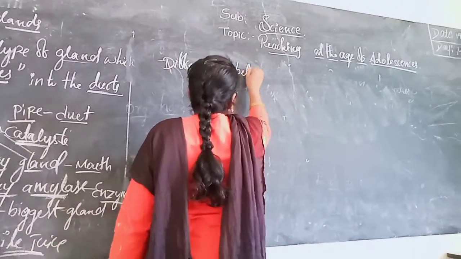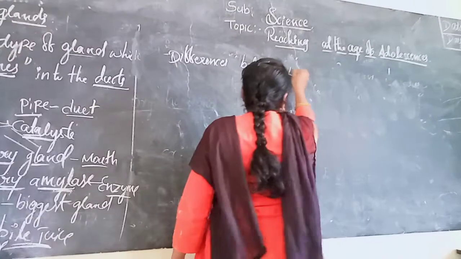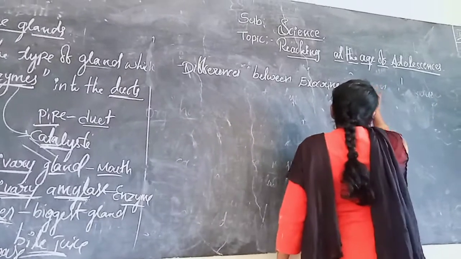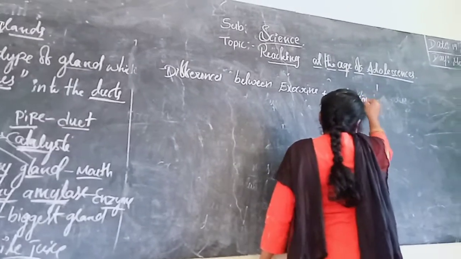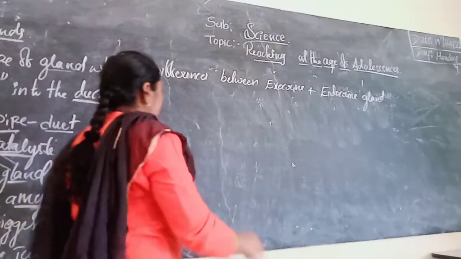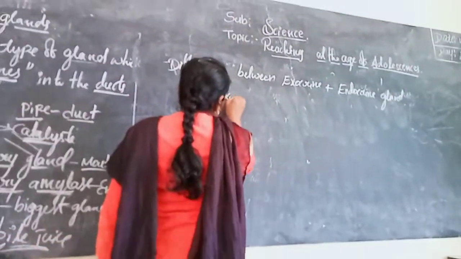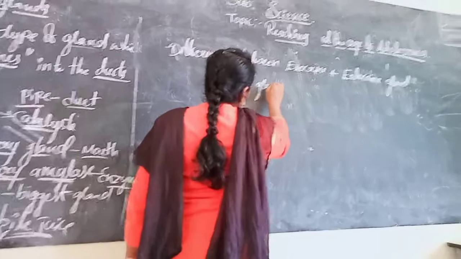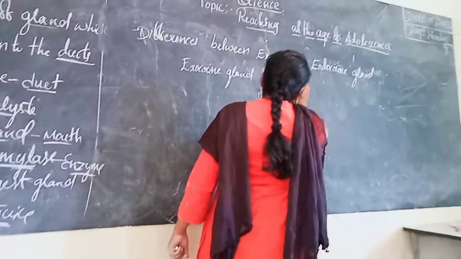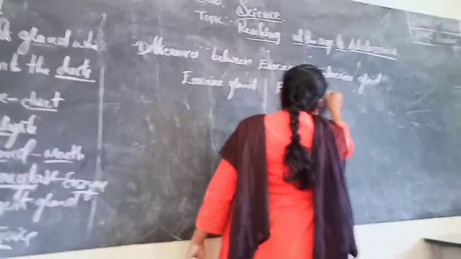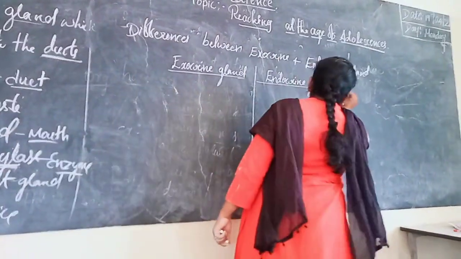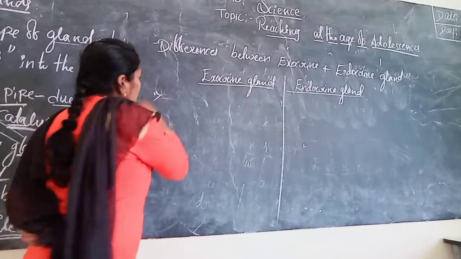Differences between exocrine and endocrine. Exocrine gland, endocrine gland. Let's see. First point.